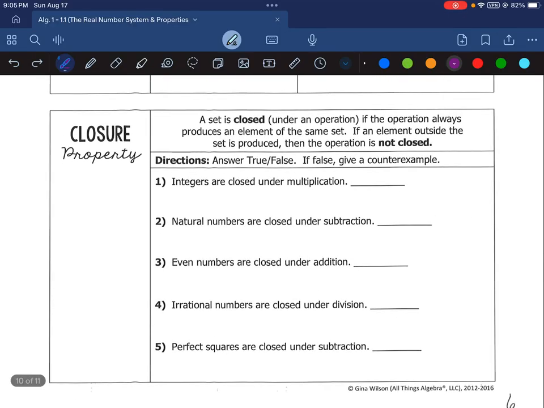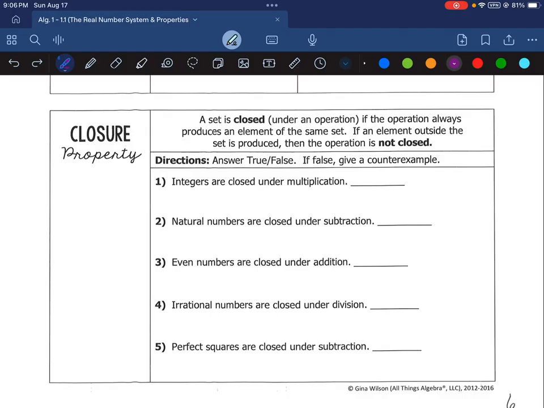Next is the closure property, okay? And this is the last property we're going to be talking about today. The closure property just means that a set or a group of numbers is closed under an operation, such as addition, subtraction, multiplication, division, if when you do the operation, you always get an element or number of that same set. So for example, if you were to multiply two positive numbers, would you always get a positive number? If yes, that is closed under multiplication. If not, it is not closed or open under multiplication.